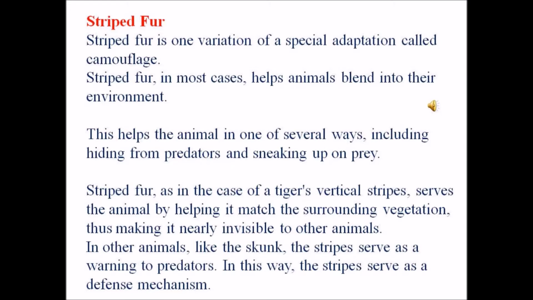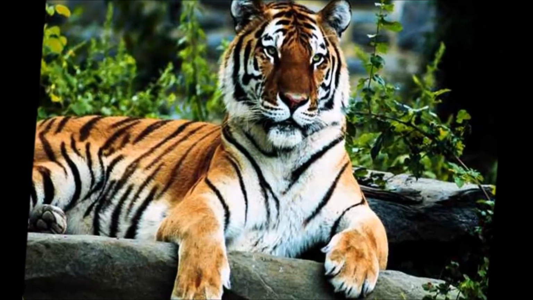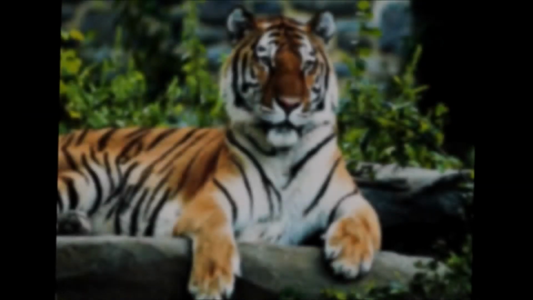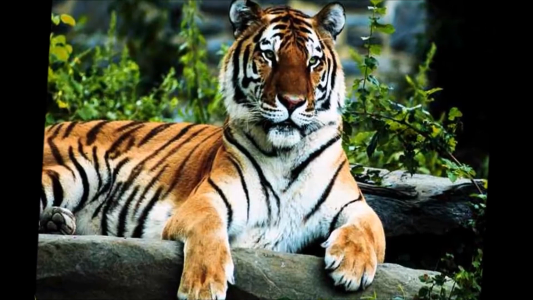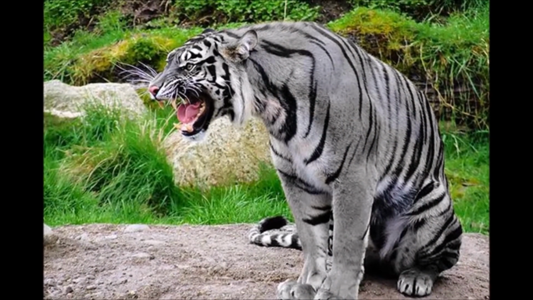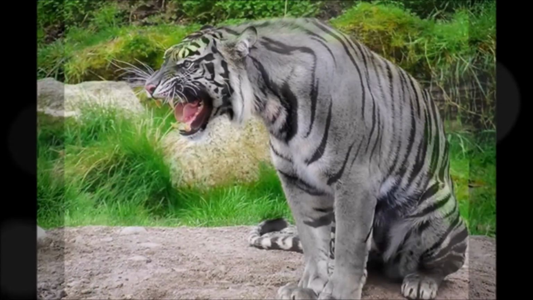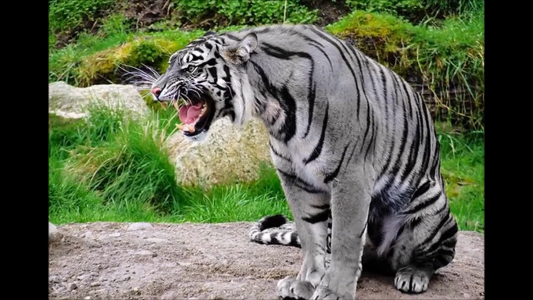Striped fur. Striped fur is one variation of a special adaptation called camouflage. Striped fur, in most cases, helps animals blend into their environment. This helps the animal in one of several ways, including hiding from predators and sneaking up on prey.